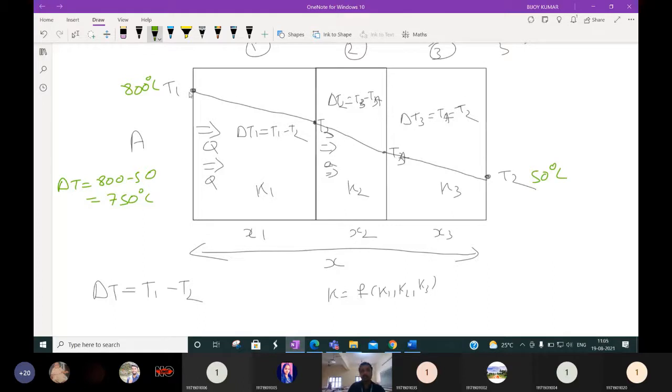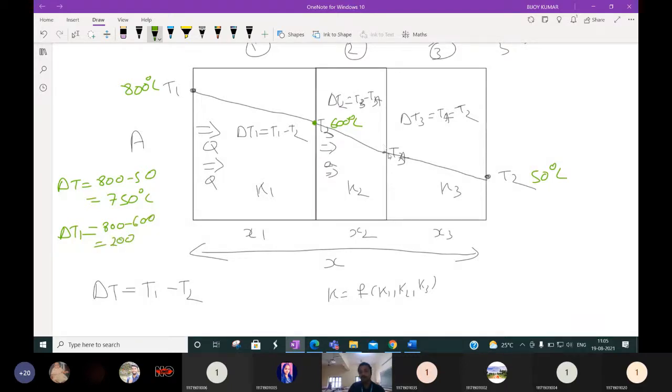Suppose at the end of the plane wall, the temperature reaches 600 degrees centigrade, because the heat is flowing, so the temperature will gradually decrease. So what is delta T1? Delta T1 is the temperature difference in the plane wall. It is 800 minus 600, which is nothing but 200.